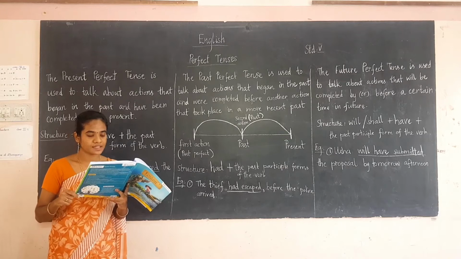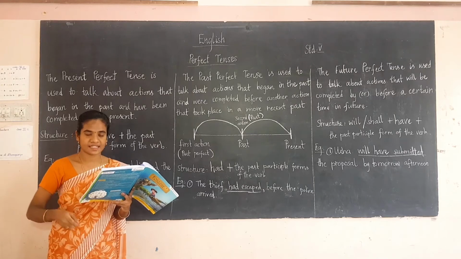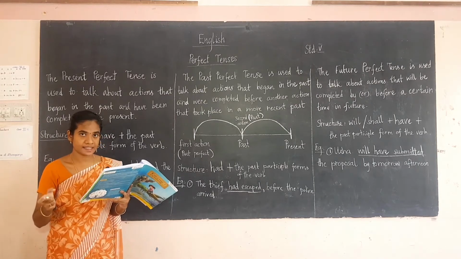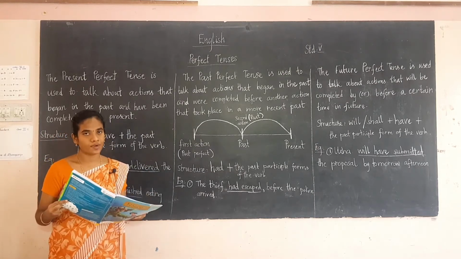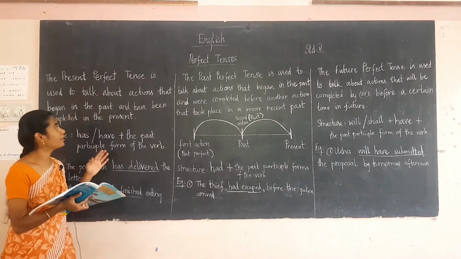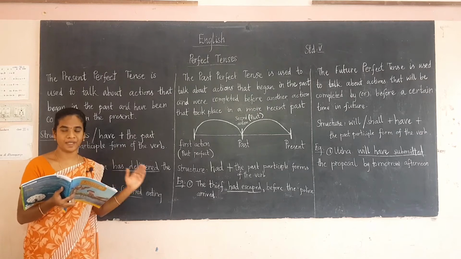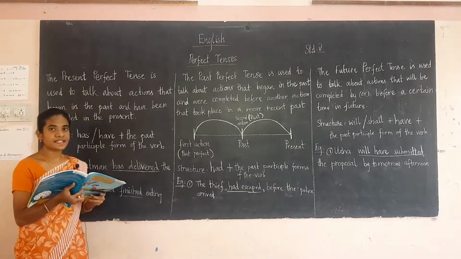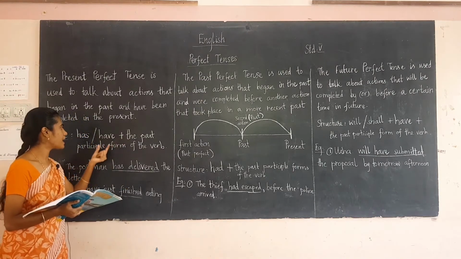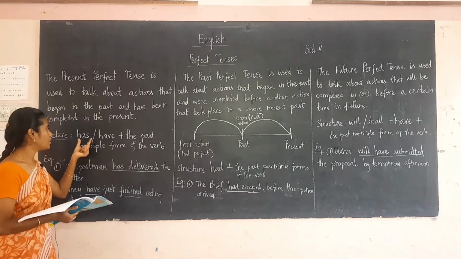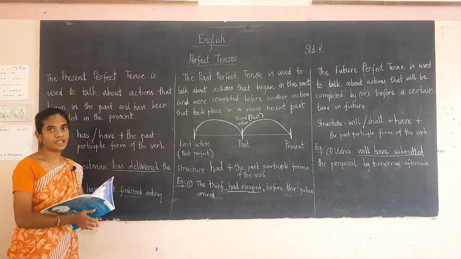The next one is: they have not seen the mess yet. This is a negative sentence, they have not seen. We will use yet for negative sentences. The only point you have to remember is that for the present perfect tense, the action that has just been completed, you have to use the present perfect tense, and also remember the structure, has or have plus the past participle form of the verb. We use has for the singular and have for plural subjects. Okay students, are you clear with the present perfect tense?